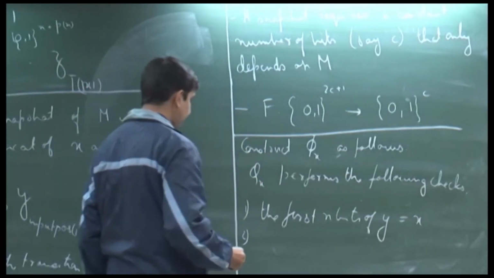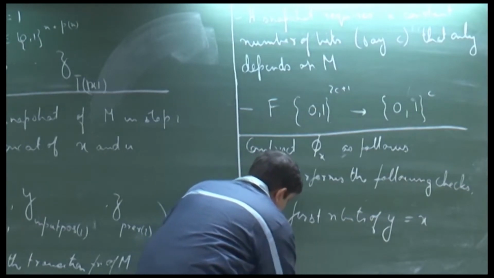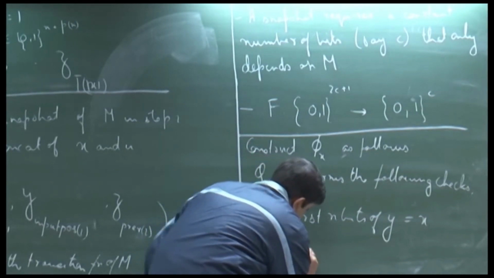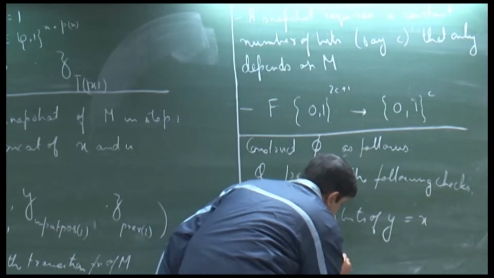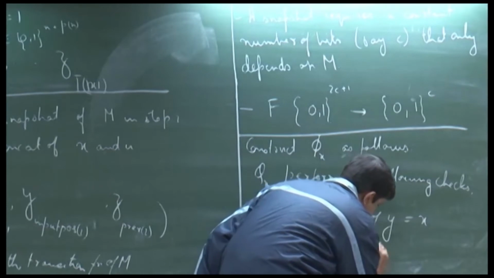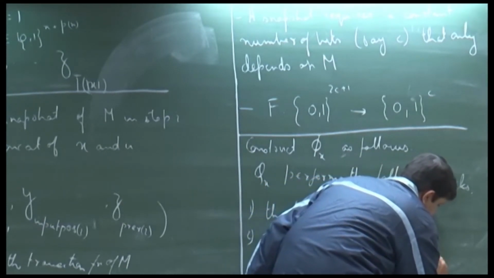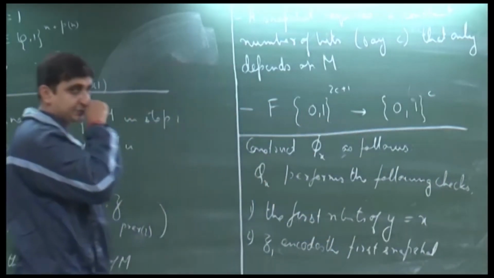Secondly, we need to check whether Z_1 encodes the first snapshot.